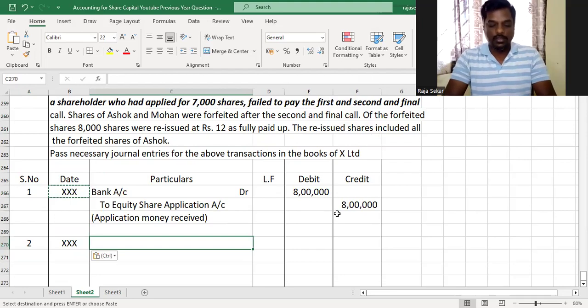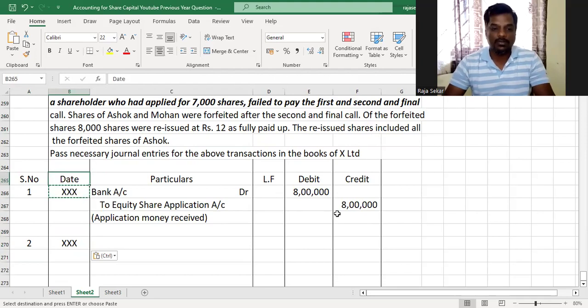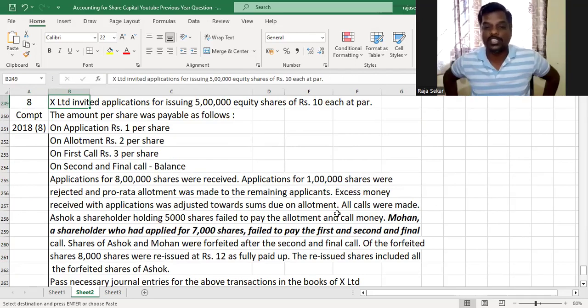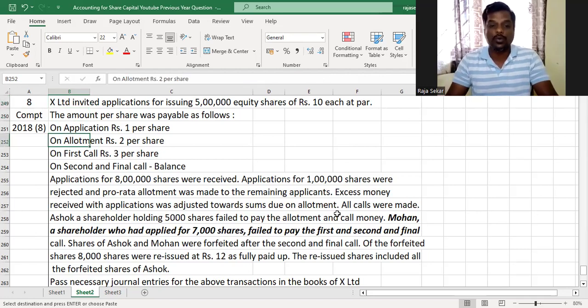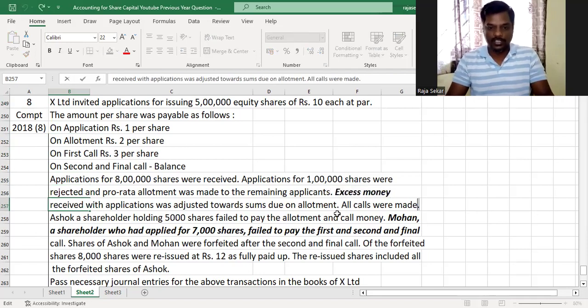Okay, and so the next journal entry will be to allot shares. Okay, so 3 things have happened here. What all has happened? We have allotted shares to some applicants. We've rejected some applications, so we'll have to refund that money. And as it is a pro rata allotment, some excess application money would have been received by us. That we'll have to adjust towards the sums due on allotment as given in the question. Excess money received with applications was adjusted towards the sums due on allotment.